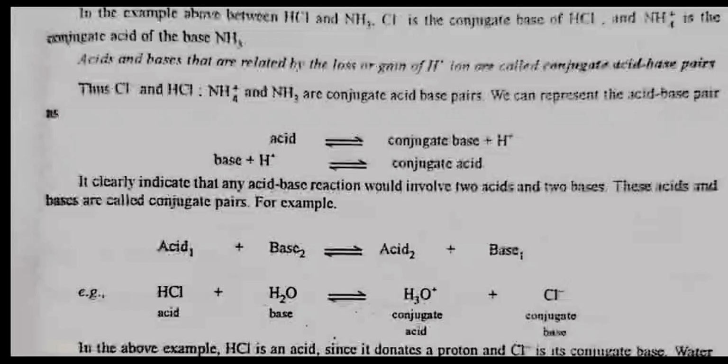We can represent the acid-base pairs as: acid is in equilibrium with conjugate base plus H positive ion; base plus H positive ion is in equilibrium with conjugate acid. It clearly indicates that any acid-base reaction would involve two acids and two bases. These acids and bases are called conjugate pairs. For example, acid 1 plus base 2 is in equilibrium with acid 2 plus base 1. For example, HCl plus H2O is in equilibrium with H3O positive plus Cl negative.